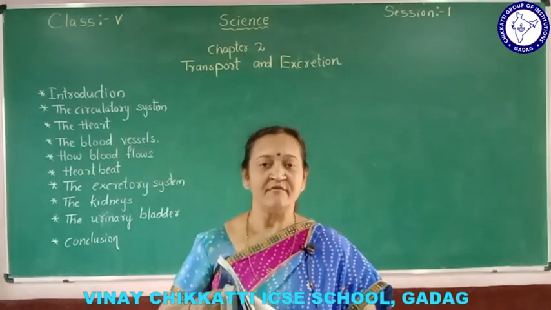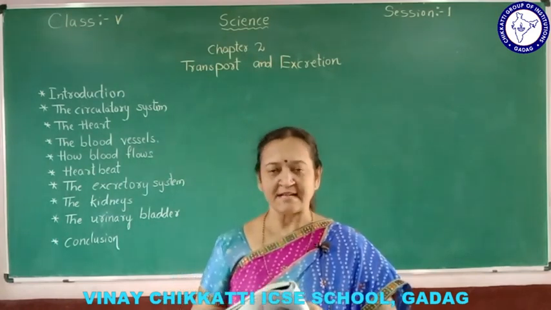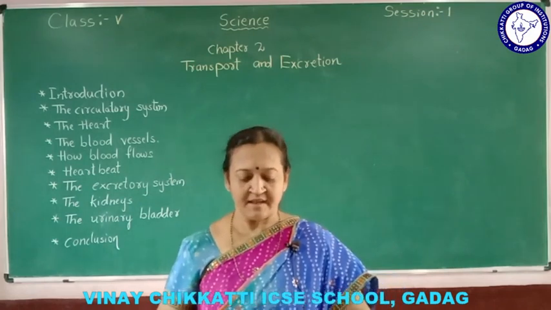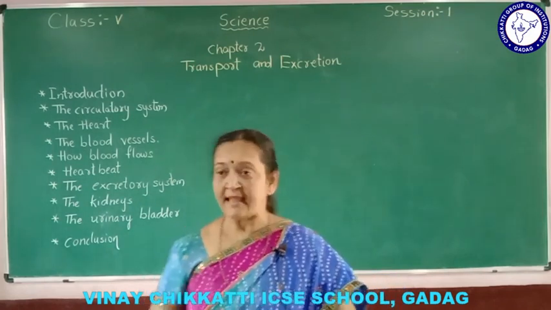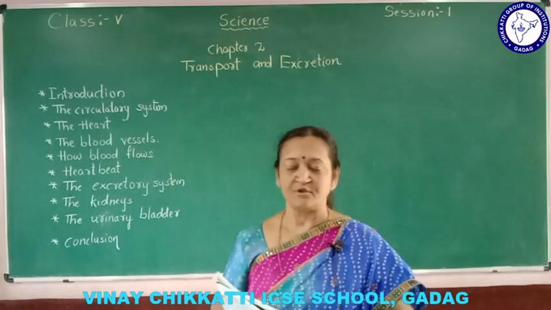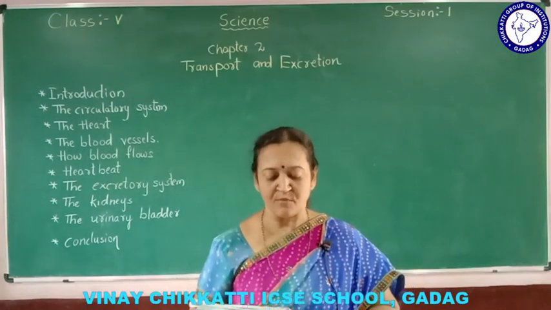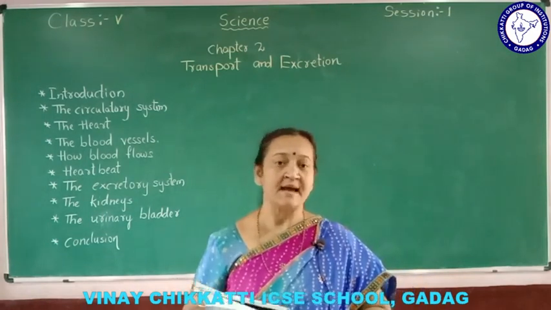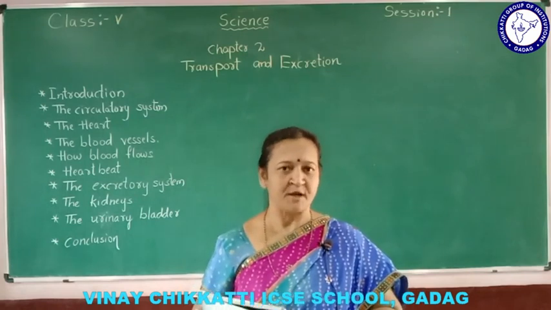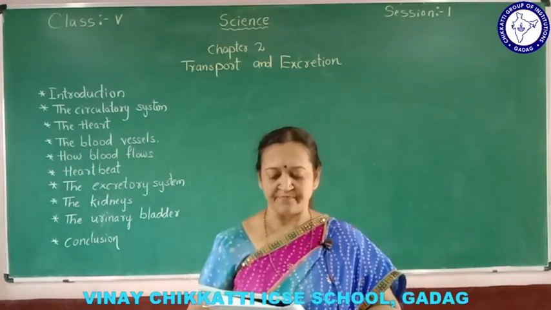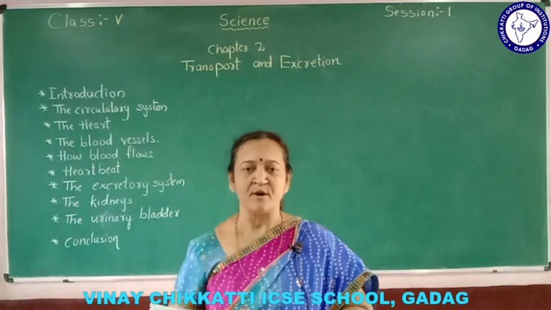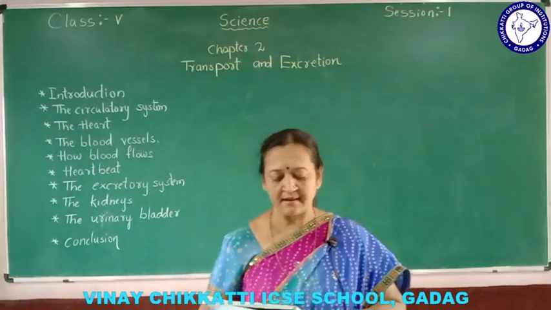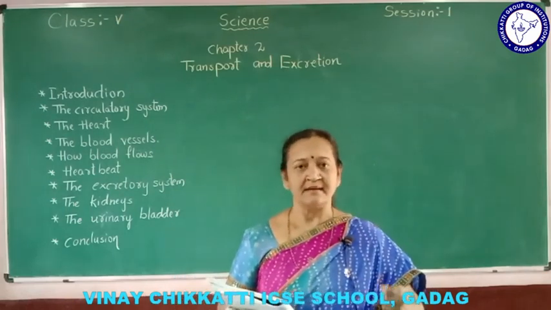Now here we know that blood transports or carries things around the body. It carries food and oxygen to different parts of our body, and also it carries carbon dioxide, that is a waste product, to the lungs. It also collects waste from all over the body and carries it to the kidneys.